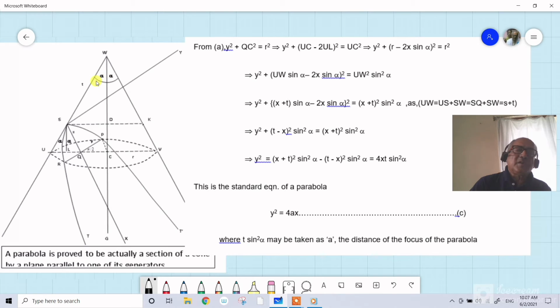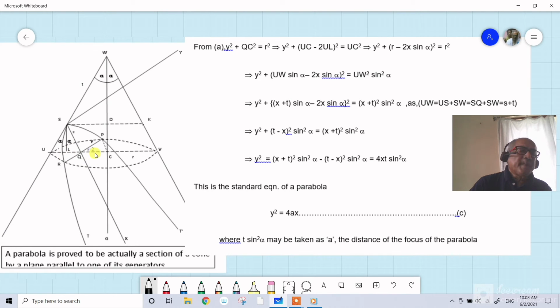If the semi-vertical angle of the cone is alpha, you can show that the triangle USL is similar to UWC, and so this angle USL is alpha. Similarly, triangle LSQ is similar to CWV, so this angle is also alpha. So UQ is 2LQ, that means these two small triangles are congruent.